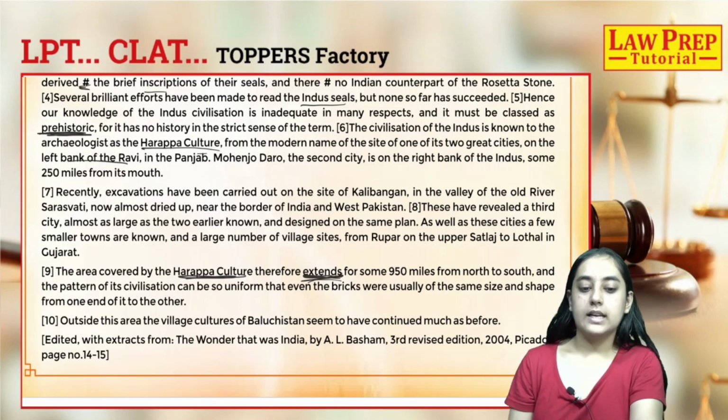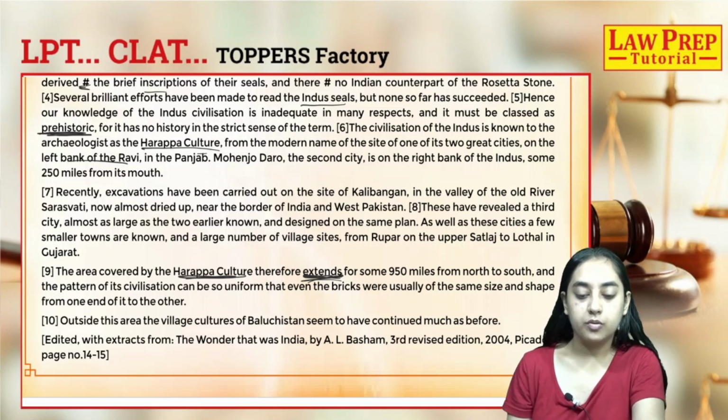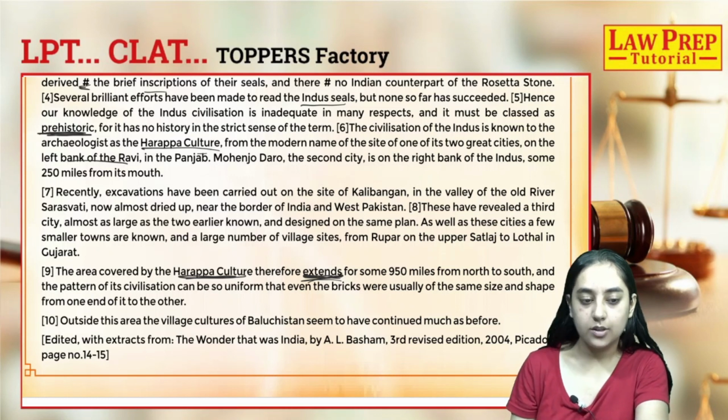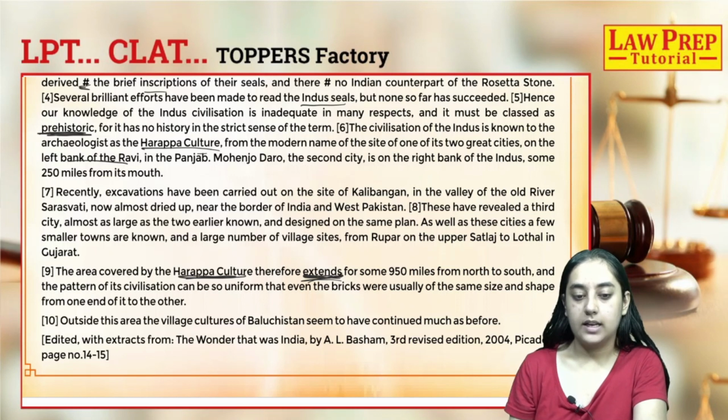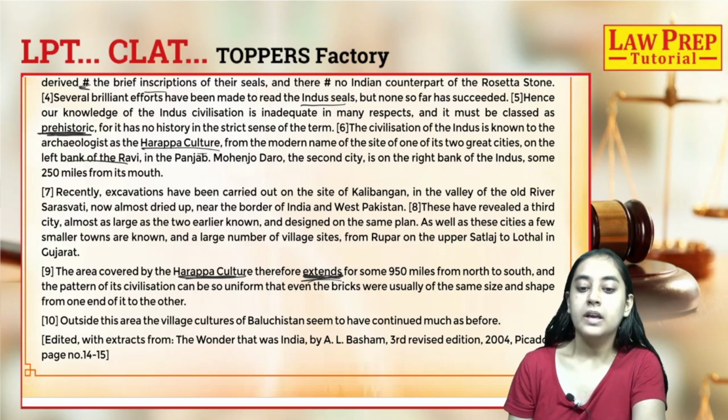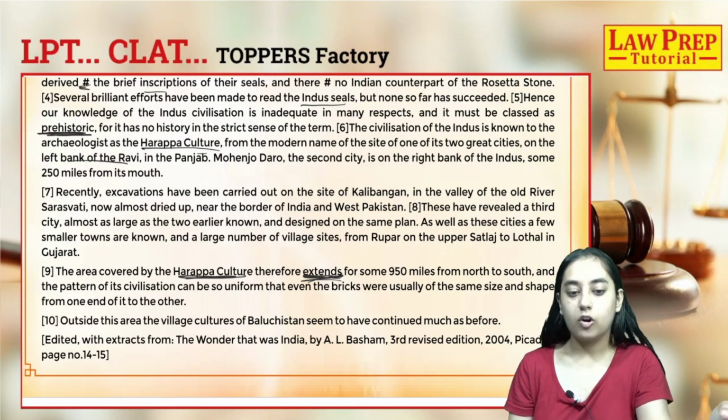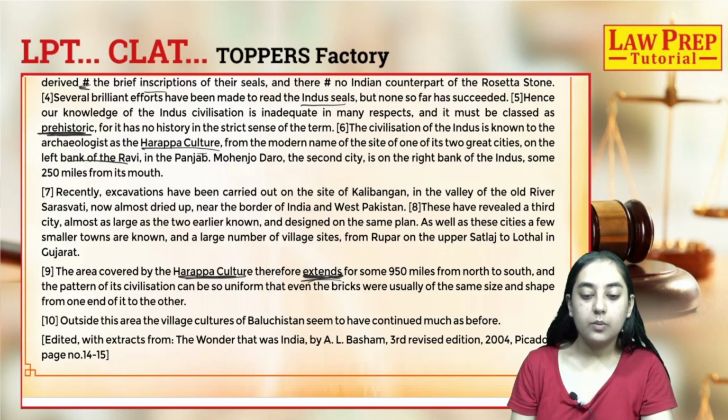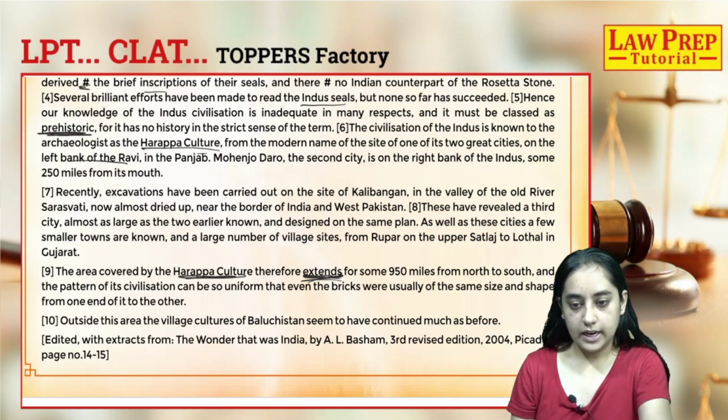For something that existed in ancient times, we cannot use the verb in present tense, and that is why the 9th sentence is grammatically incorrect. Instead of "extends", we should grammatically use "extended", because it's talking about the past, the city which existed in the past, and that is why it extended for some 950 miles from north to south.